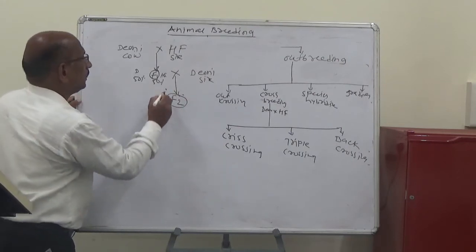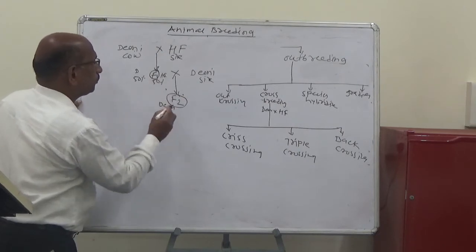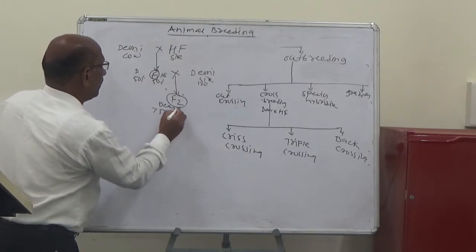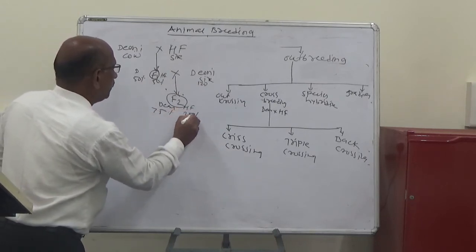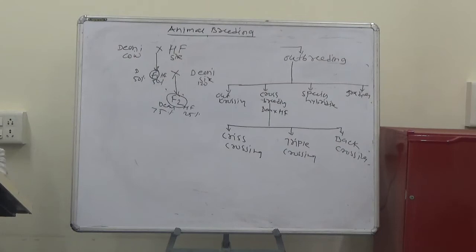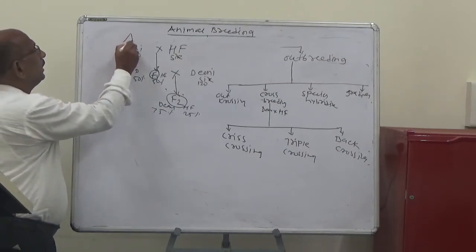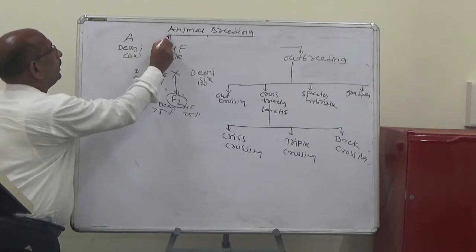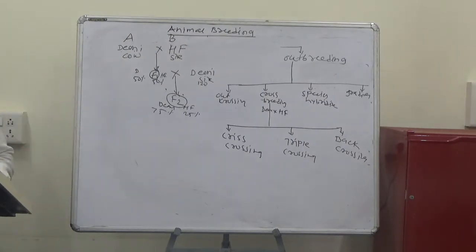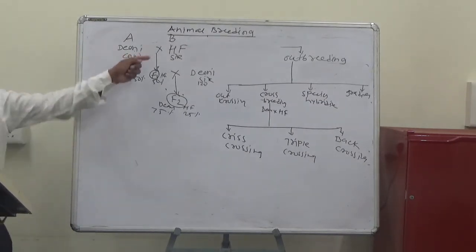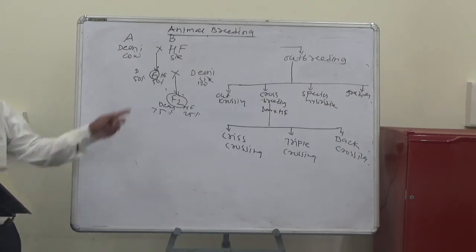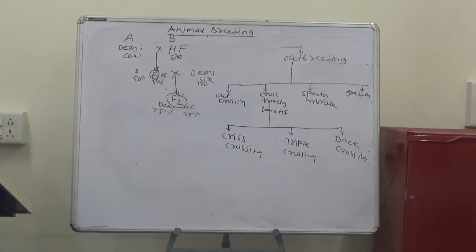In the F2, the Deoni is about 75% and the HF is about 25%. Suppose this is breed A, the female, and breed B is the male sire. The breed A females are crossed with breed B sires, and the crossbreed females are mated back to sires of breed A, and so on.